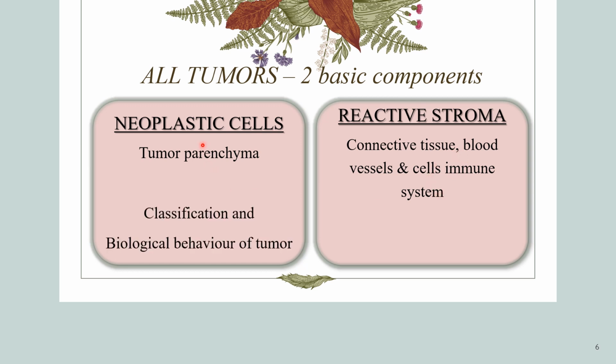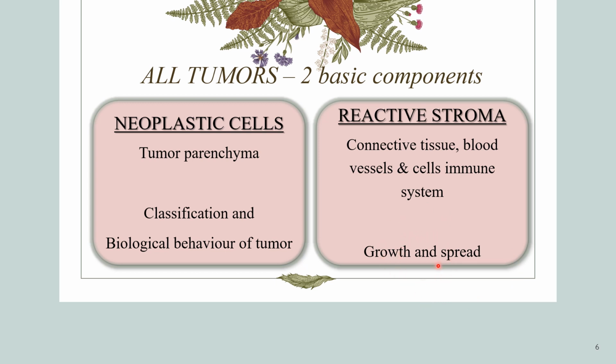What we need to understand is that the classification and the biological behavior of the tumor is based on the type of neoplastic cells, whereas the growth and spread of the tumor is dependent on the stroma.